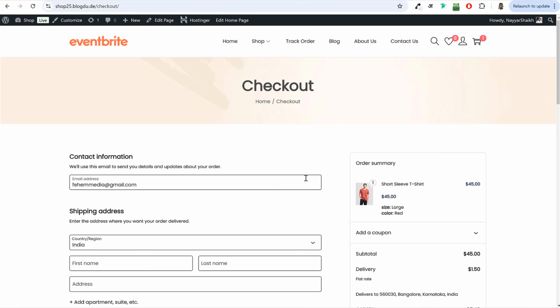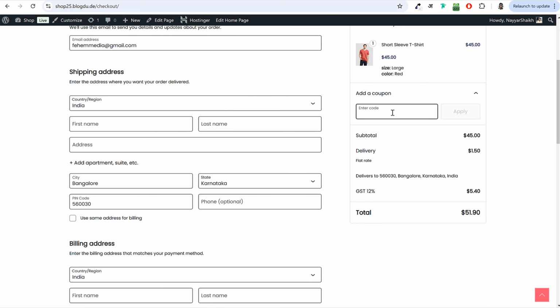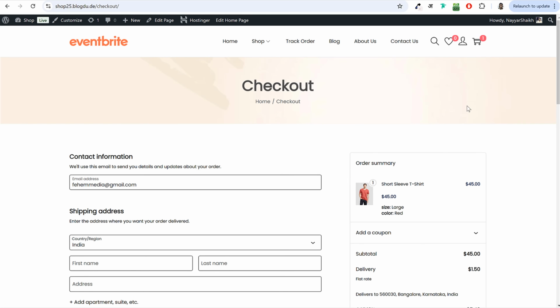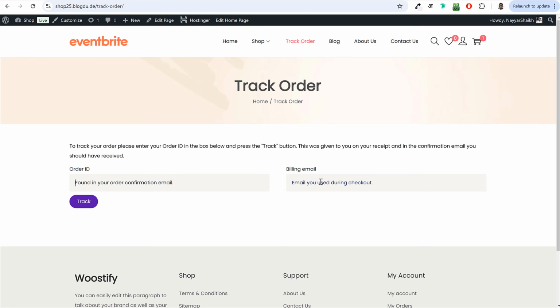I'll also show you how you can create different coupons. So you can give them a coupon, and once they enter the coupon and click on apply, they will get some discount. Once they place an order, they can always go to the track order page, enter the order ID and billing address, and track their order.